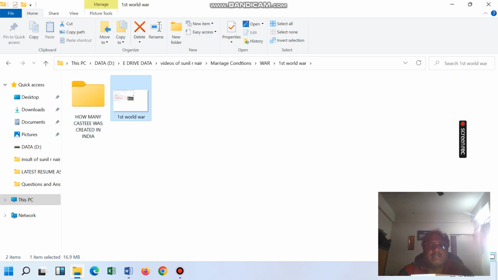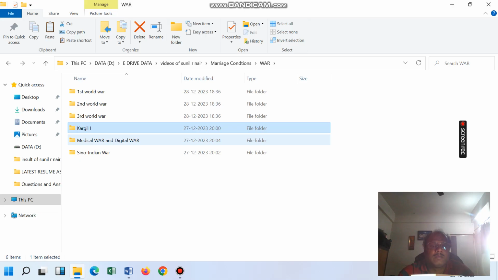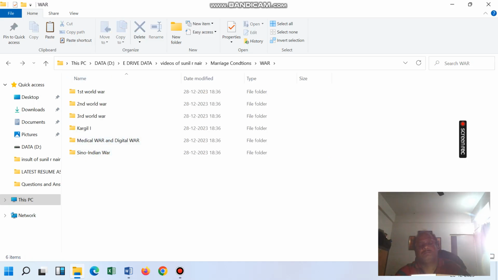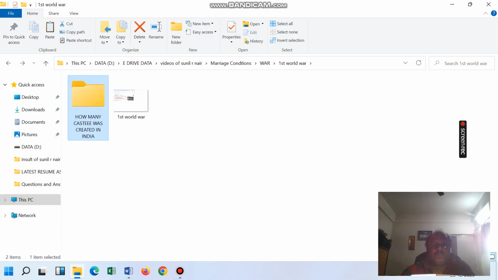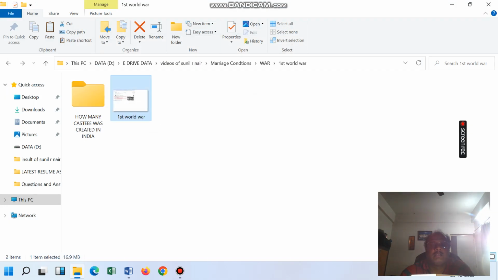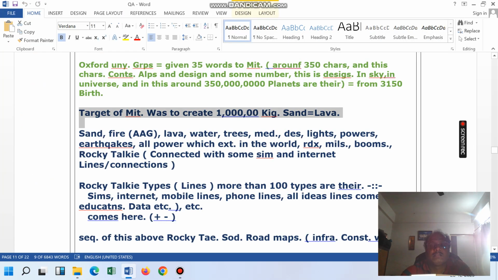And here one of the persons asked why in India this type of creation always happens. Why in India, how many castes were created? That is First World War. In the First World War, how many castes, how much data was created? Caste means how many people were created, people meaning after they died.